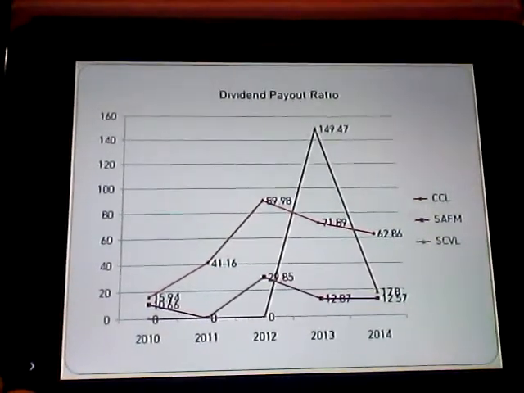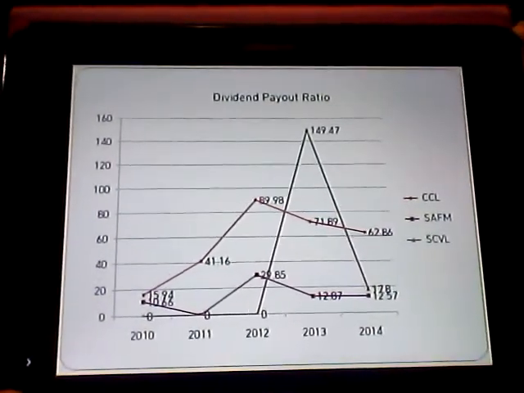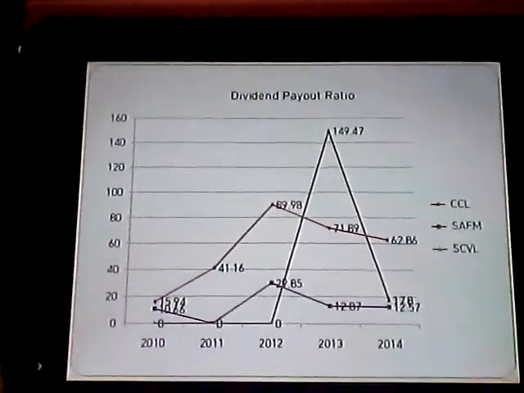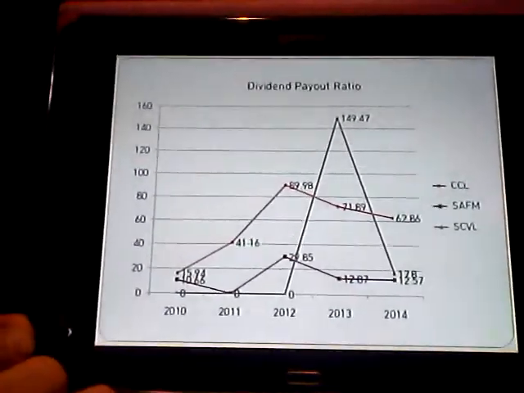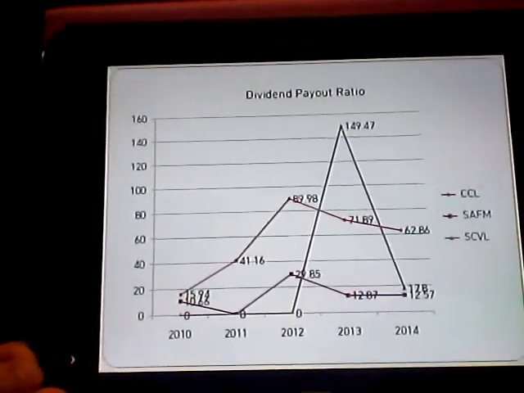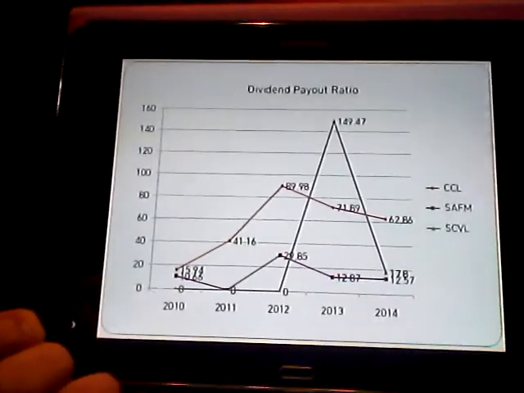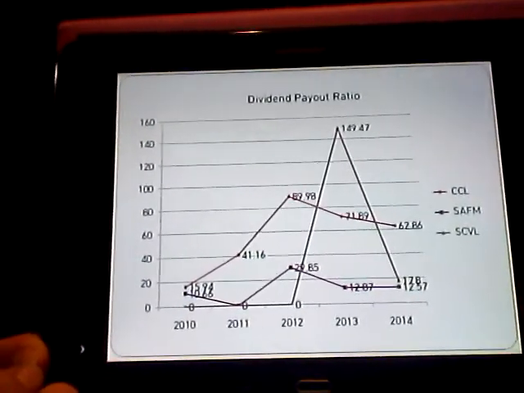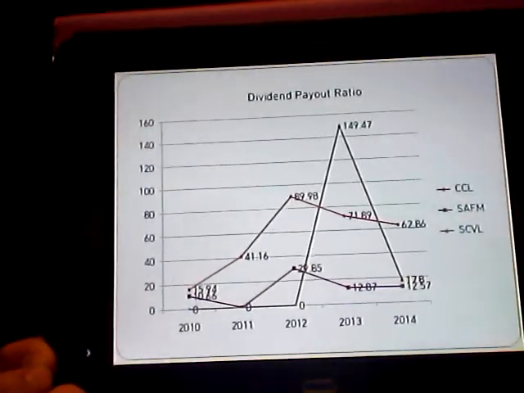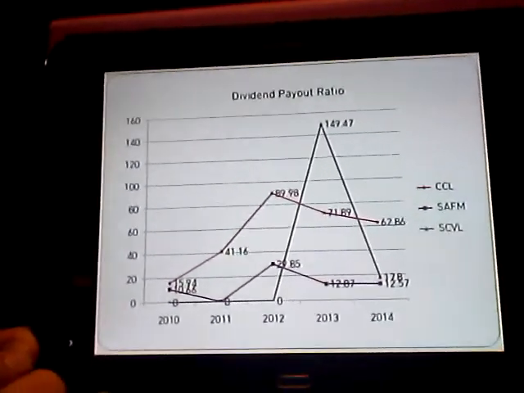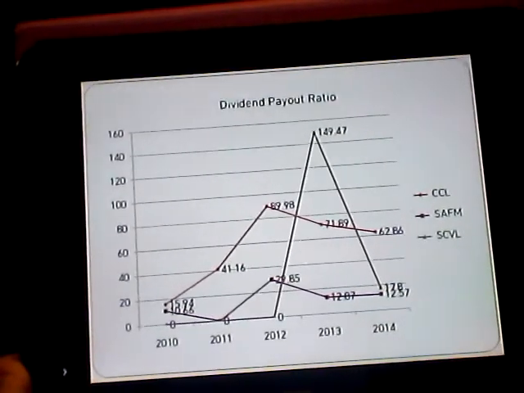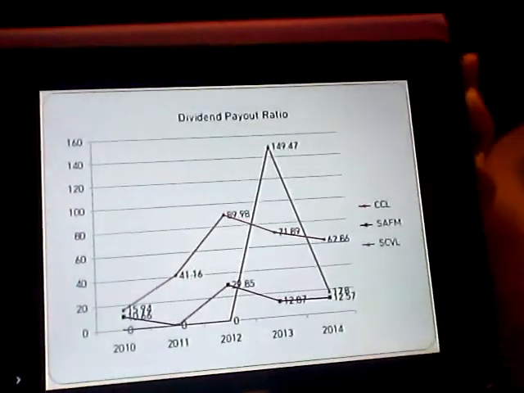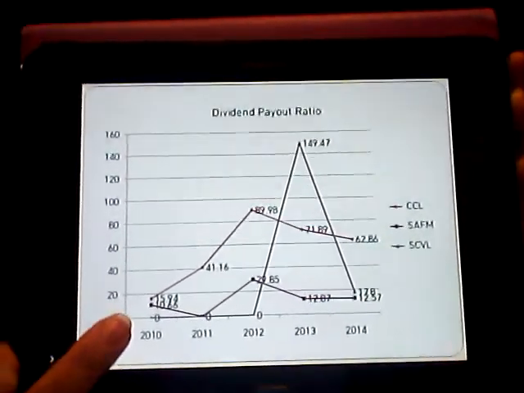All right, the dividend payout ratio, like I was saying, for Shoe Carnival, they didn't pay any dividends from 2010 to 2012, and then in 2013, their dividend payout ratio was 149, and then dipped down really low to 17.8. So that's just kind of odd to me. It doesn't signal to me as though it's going to be a constant thing. Whereas you can see Sanderson Farms and Carnival Cruise Lines are pretty constant in their dividend payouts. Sanderson Farms is a little bit lower than Carnival Cruise Lines, but they're still pretty constant.